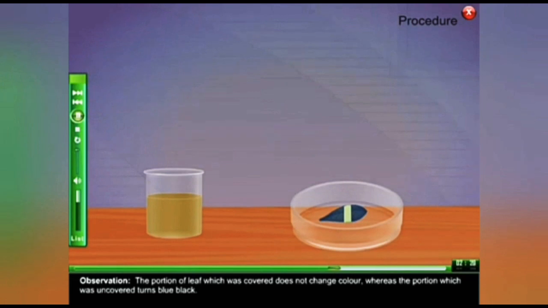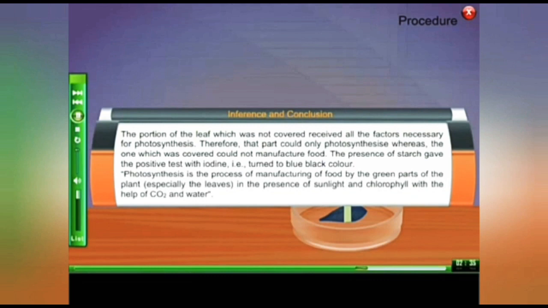Observation: the portion of leaf which was covered does not change color, whereas the portion which was uncovered turns blue-black. Inference and conclusion: the portion of leaf which was not covered received all the factors necessary for photosynthesis. Therefore, that part could only photosynthesize, whereas the one which was covered could not manufacture food. The presence of starch gave the positive test with iodine, that is, turned to blue-black color.